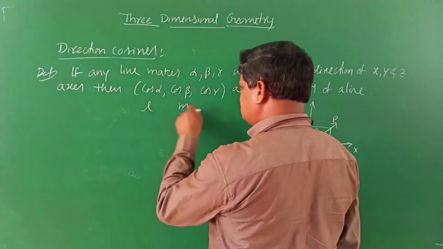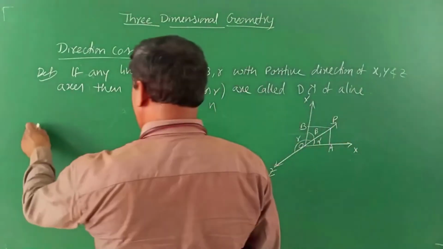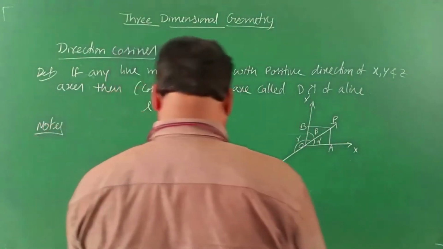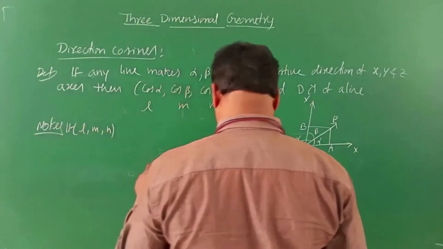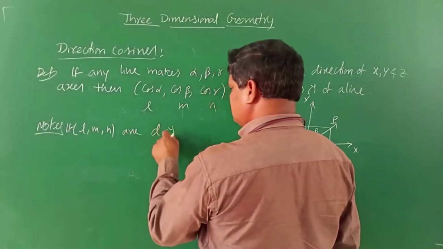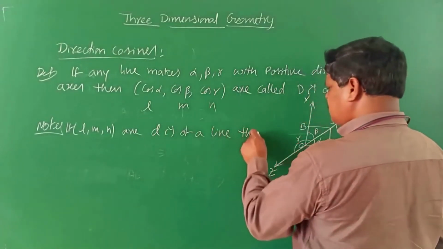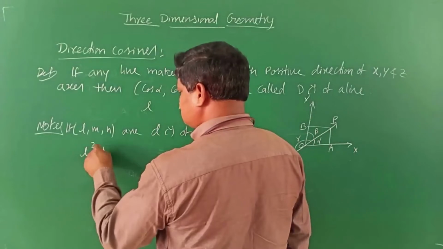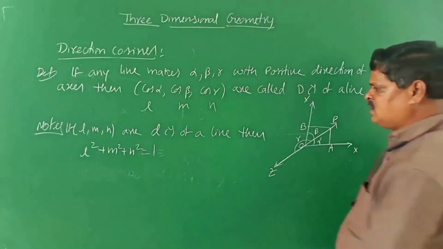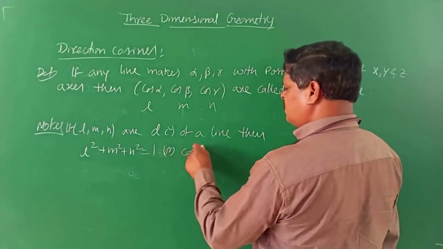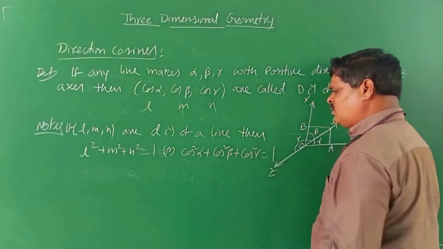In other words, we can use L, M, N also. If L, M, N are DCs of a line, then what is the relation between them? L square plus M square plus N square is equal to 1. This is an important note. It can also be written as cos square alpha plus cos square beta plus cos square gamma is equal to 1.